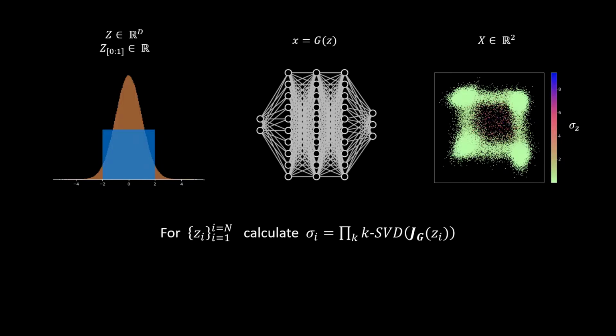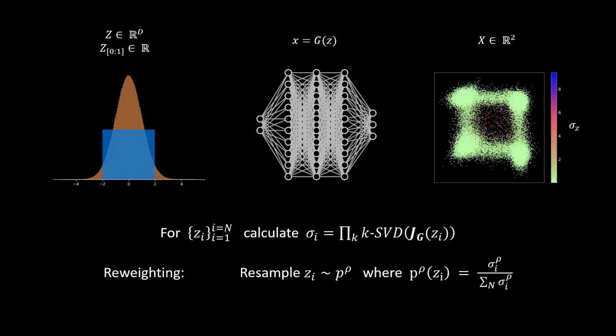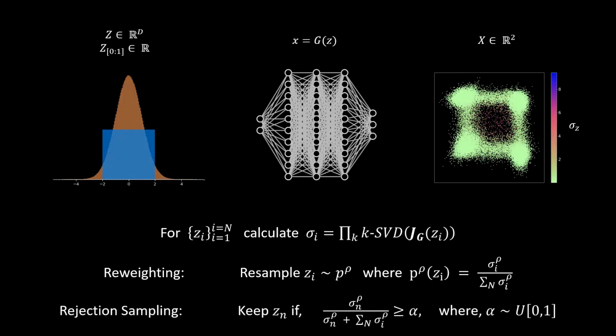It can be clearly seen from the image to the right that the volume scalars are smaller for samples in the modal regions of the output distribution, and they're larger for the anti-modal regions or the sparser regions of the output distribution. To perform polarity sampling, we can resample from the n latents by reweighting the latents based on their volume scalars, or use a rejection sampling criterion to obtain polarized samples.